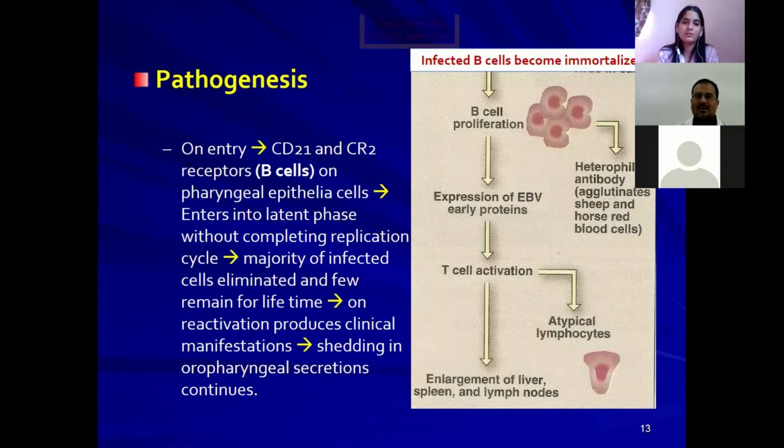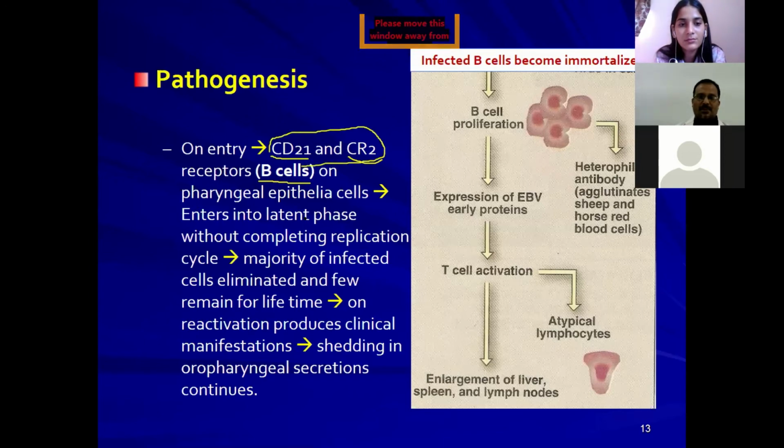On entry, this virus has receptors on B cells, like CD21 and CR2. These are the two important receptors present on the B cells and on the pharyngeal epithelial cells. By attaching to these receptors, they infect the B lymphocytes and undergo the latent phase.